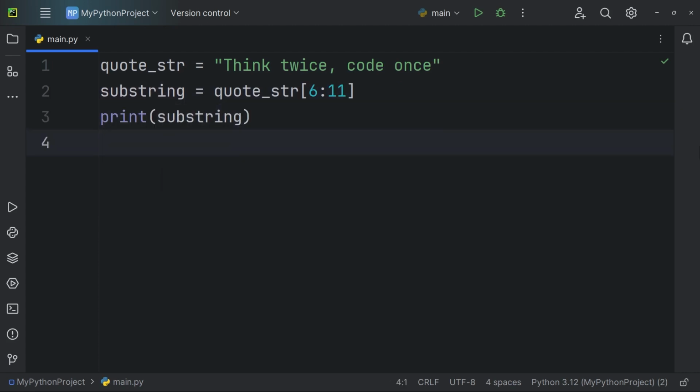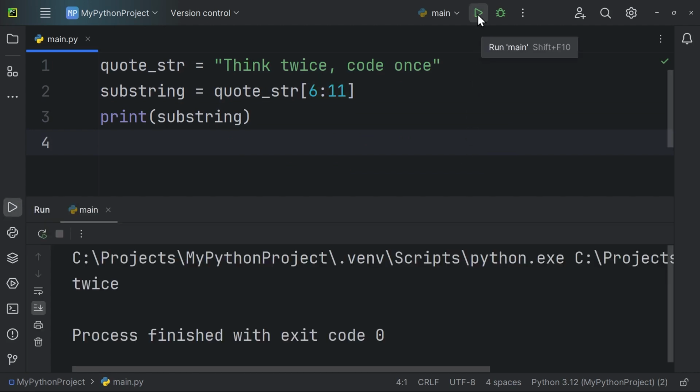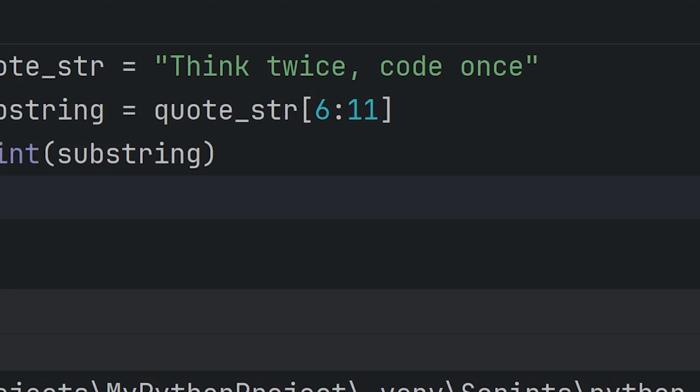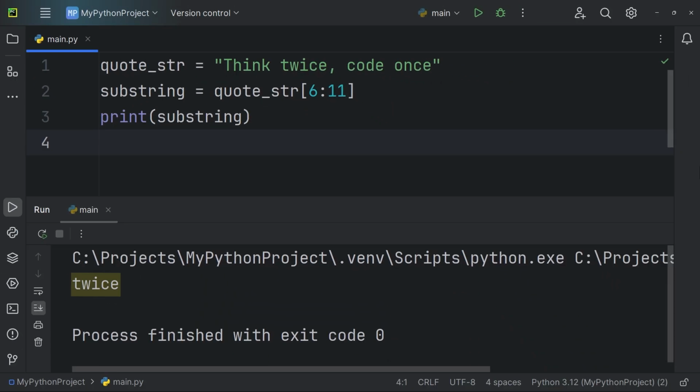In this practical example, we take positions 6 and 11 as the beginning and end. When we execute it, we see the word twice in the output. Position 6 points to the letter t, which is the start of the substring we want to extract. Position 11 points to the comma character. However, the stop argument in slicing is exclusive, meaning it doesn't include the character at that position. So, the substring extracted will be from the letter t up to, but not including, the comma, resulting in the word twice being printed.